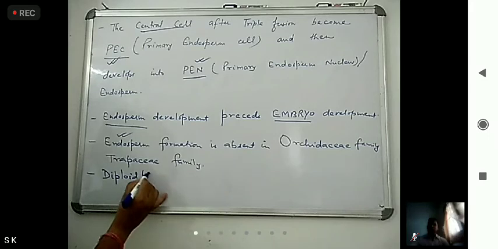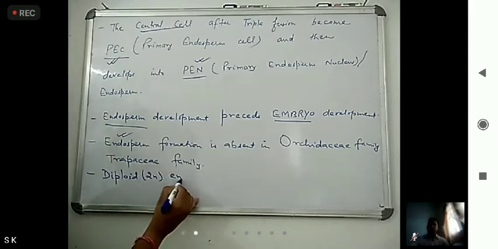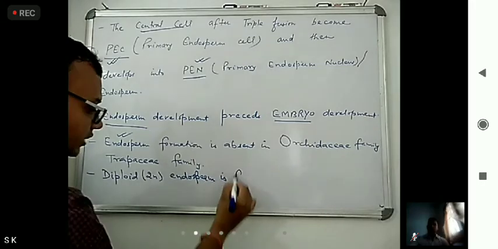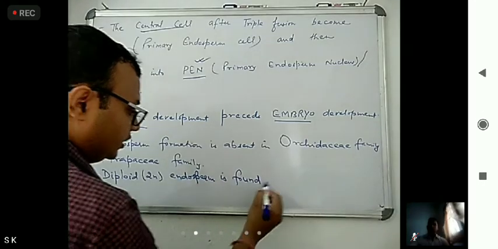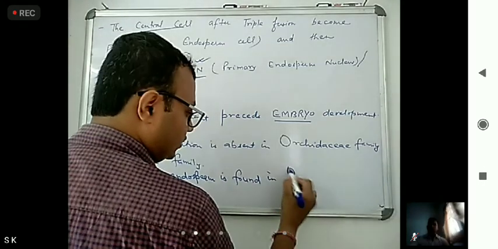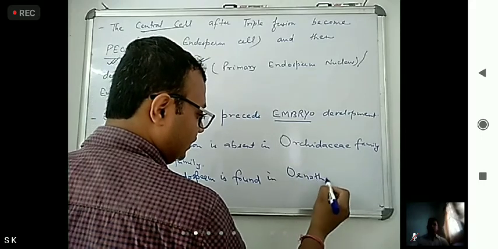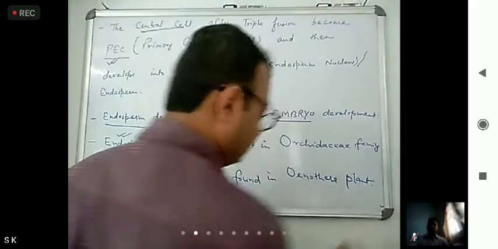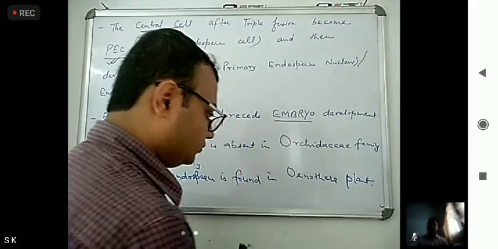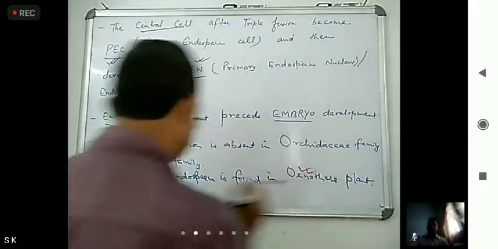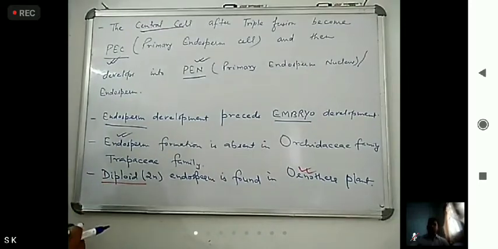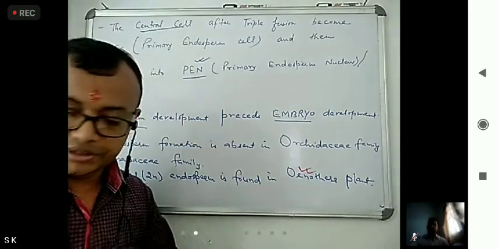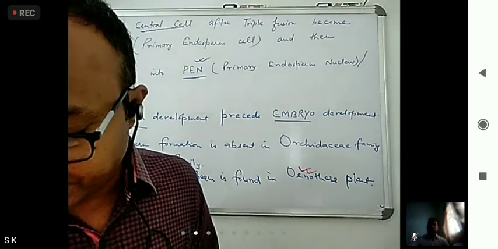Diploid means 2N. Diploid endosperm is found in Oenothera plant.